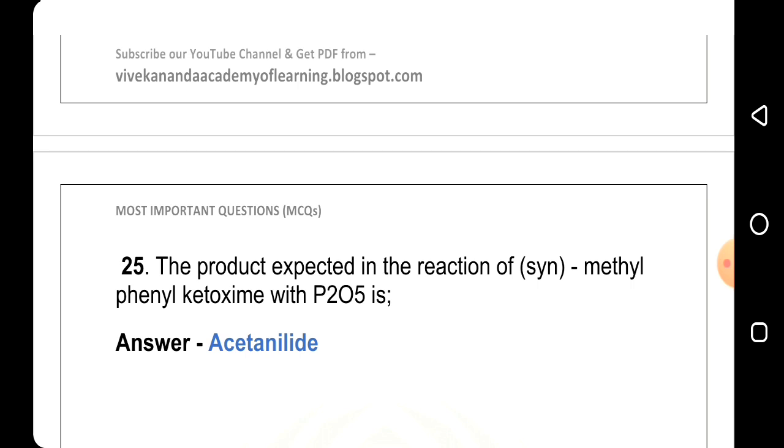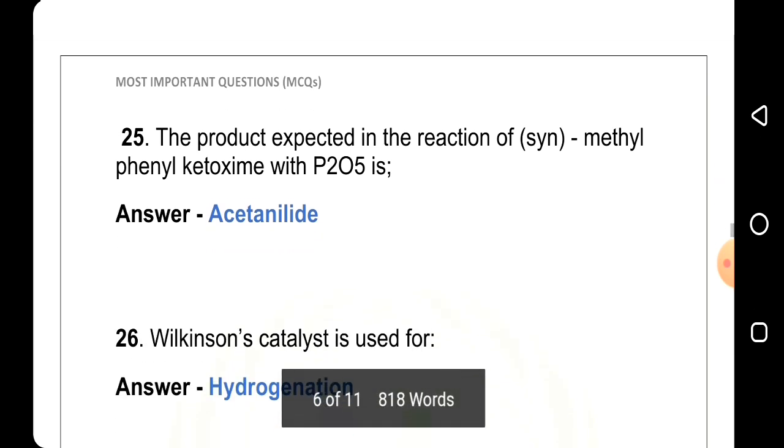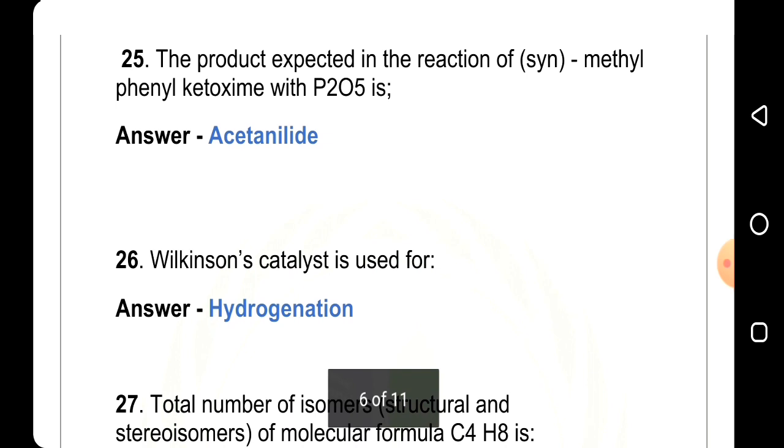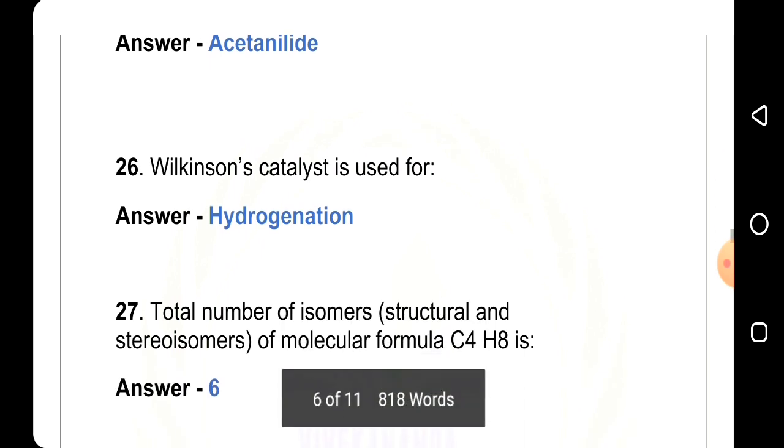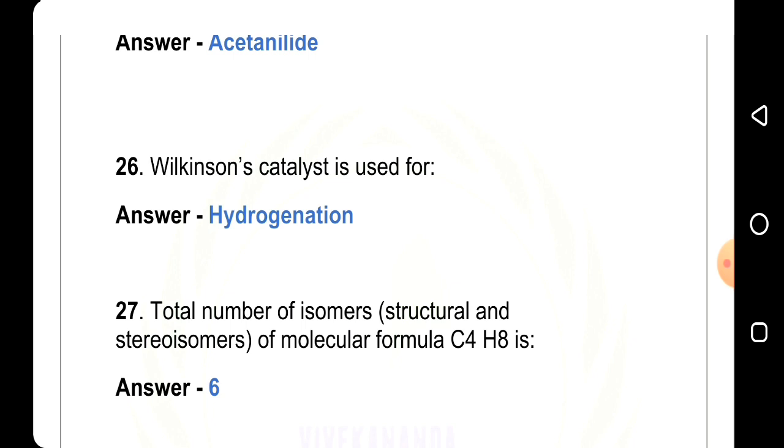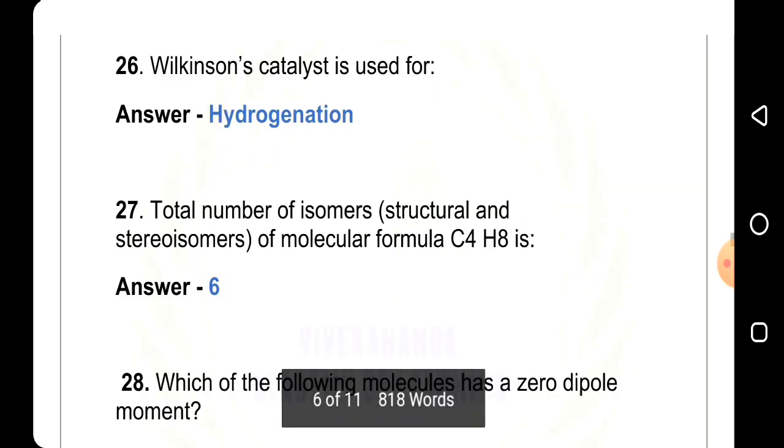Answer is acetanilide. 26th question, Wilkinson's catalyst is used for, answer hydrogenation. 27th question, total number of isomers, structural and stereoisomers, of molecular formula C4H8 is, answer 6 isomers.